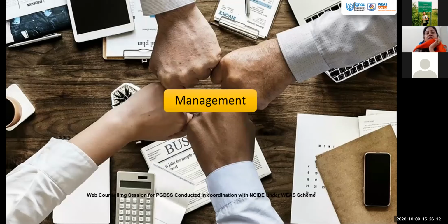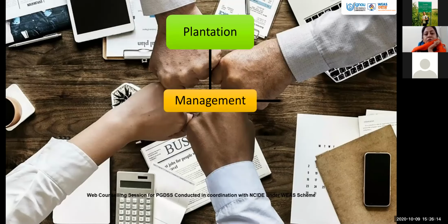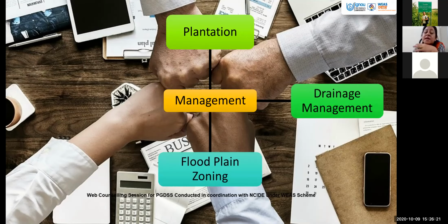Then how do we manage the floods? It is through plantation. Then proper drainage management. Then designing the river course properly. Then floodplain zoning, because if the area is a floodplain, then we have to plan our construction activities and our cities, wetlands in such a way that we are able to catch the water which is coming, and utilize it for irrigation and for meeting the needs of other people.